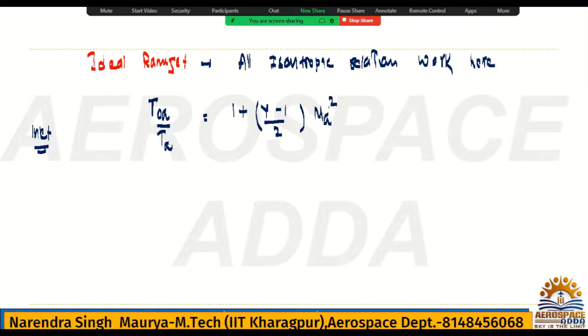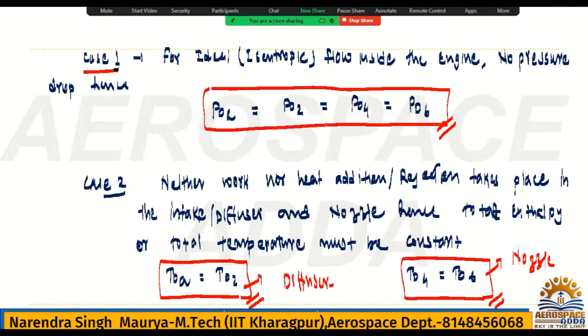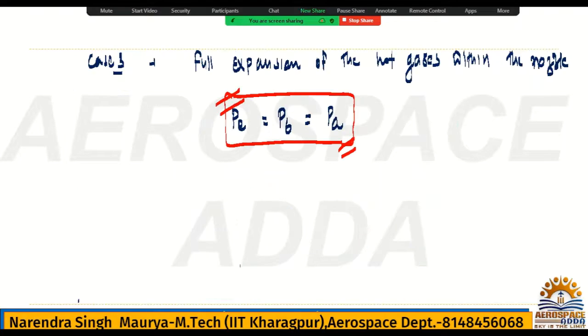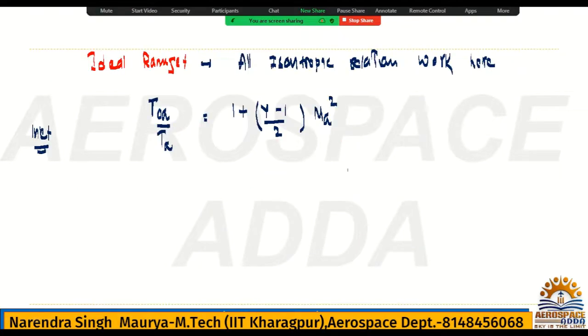And the same thing here, because T naught A is also, check the condition, T naught A is nothing but T naught 2 also. So you can write T naught 2 by T naught A, meaning it will be the same. There should not be any kind of confusion.